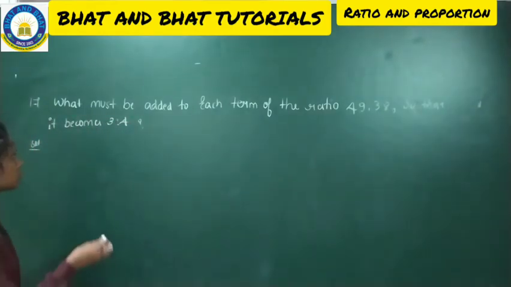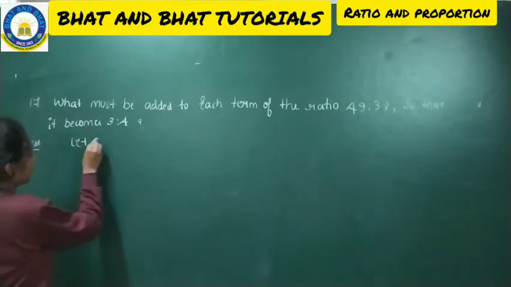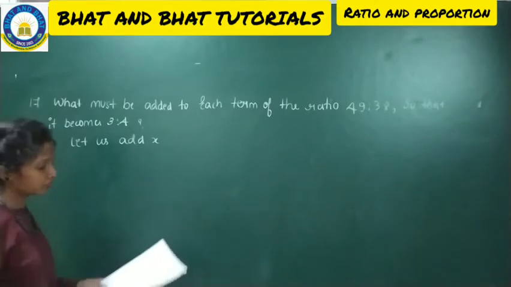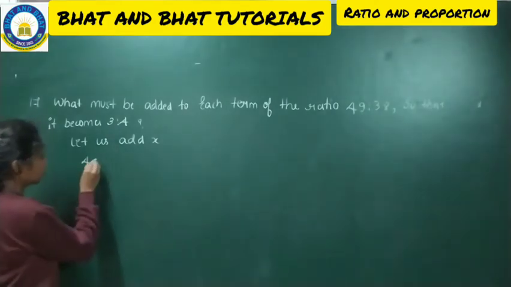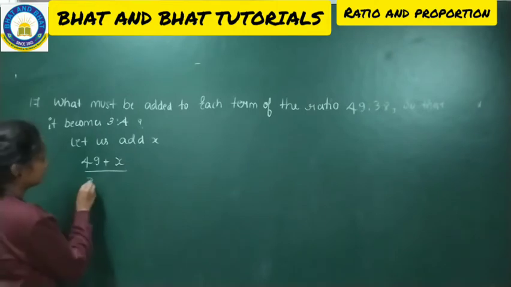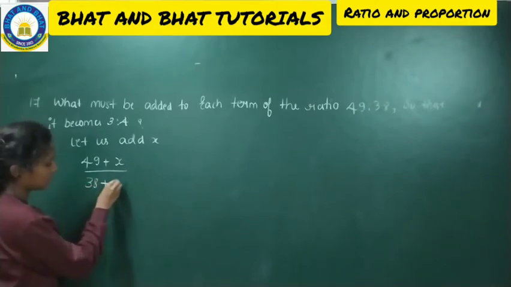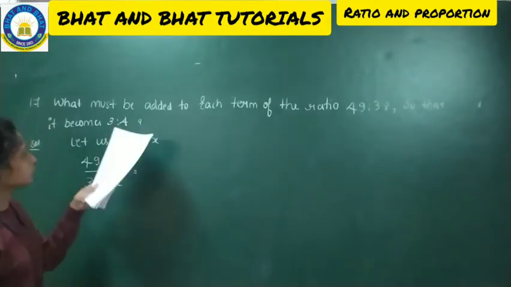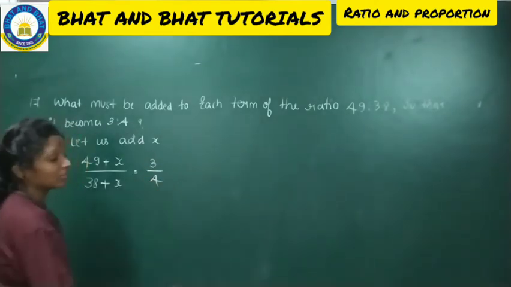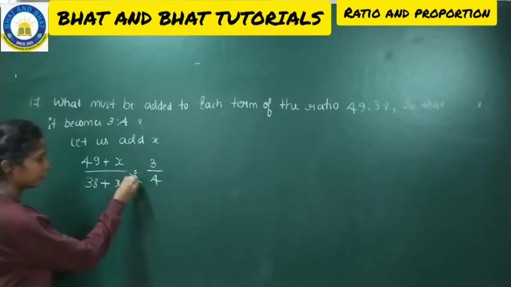So let us add x to each term. That is 49 plus x divided by 38 plus x, which will be equal to 3 is to 4, that is 3 by 4.